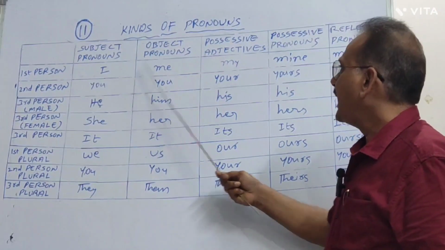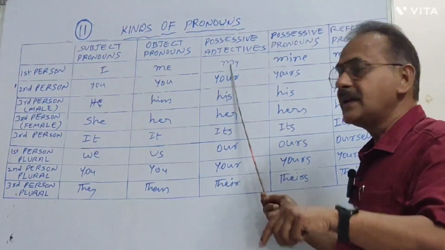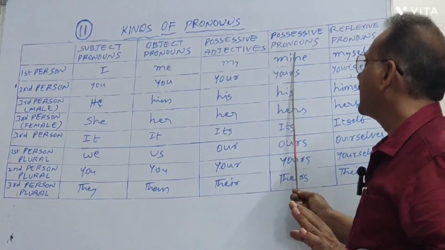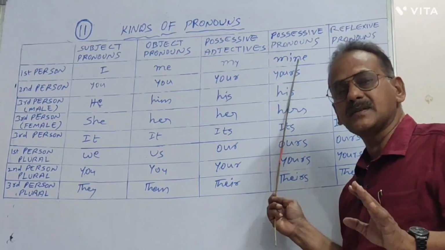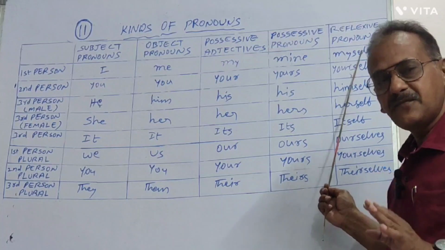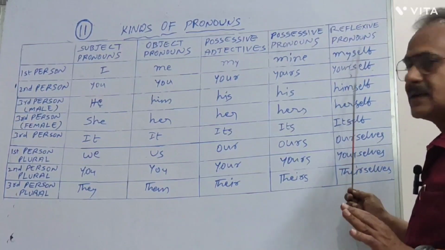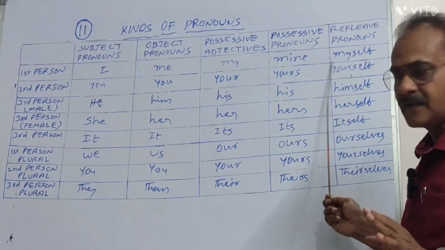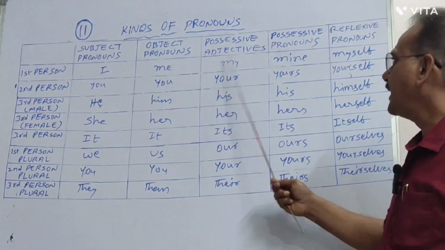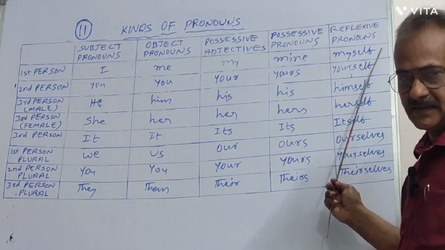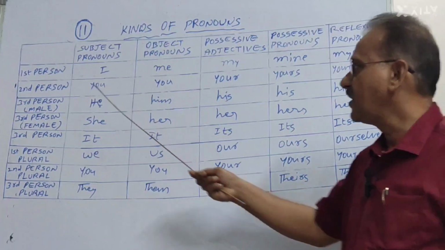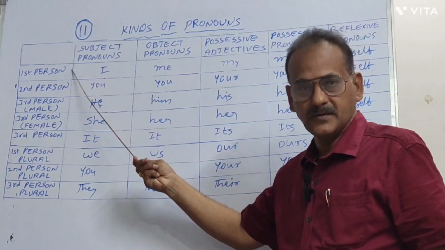This I becomes my in possessive adjectives, and in possessive pronouns it becomes mine. If you come to the reflexive pronouns, it becomes myself. That means I, me, my, mine, and myself. These are the 5 types of first person pronouns.